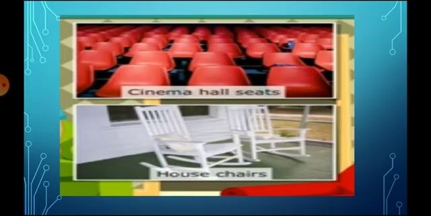See, there are two different types of chairs. The first one is cinema hall seats, and the second one is house chairs. One boy went to see a film in a cinema theater. After coming out, his father asked him, what is the difference between seeing a film in a cinema theater and at home?